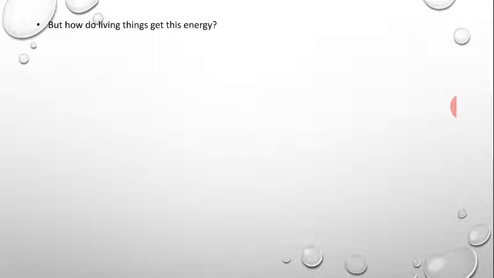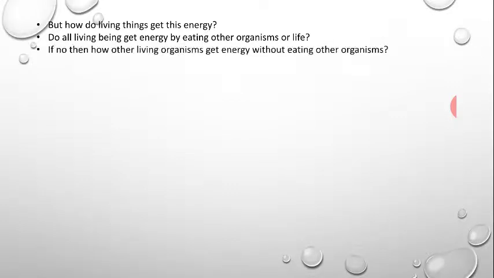But how do living organisms get this energy, and from where do they get it? This is the simple question. We observe that most living organisms get energy by eating other organisms or life forms. So the simple question arises: do all living organisms eat other organisms, or are there certain organisms which produce food by themselves? The answer is yes. There are certain organisms which get energy directly from the sun.